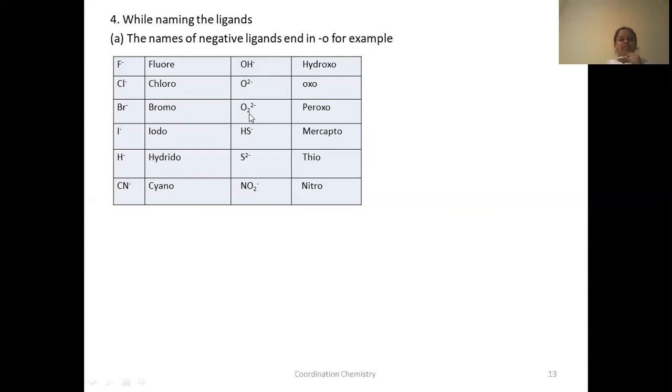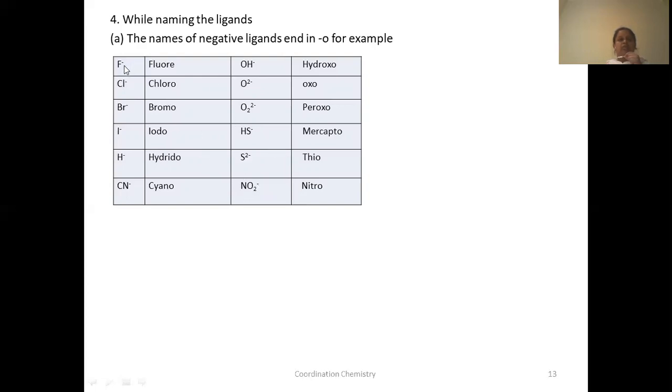If O2 is given, that means peroxo, and the charge will be minus 2. SH minus, mercapto. S2 minus, thio, charge minus 2. NO2 minus, this is nitro, charge here is minus 1. These are negative ligands.